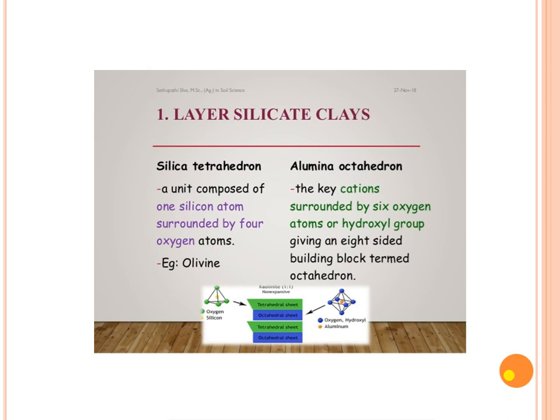Then what is aluminum octahedron? When one aluminum atom is surrounded by six oxygen atoms or hydroxyl groups, that is OH minus groups, it gives rise to an eight-sided building block termed an octahedron. That is the typical structure of smectite, the octahedral sheet. In the formation of a continuous sheet, one aluminum octahedron gets linked to another aluminum octahedron, giving rise to an aluminum octahedral sheet. Okay.